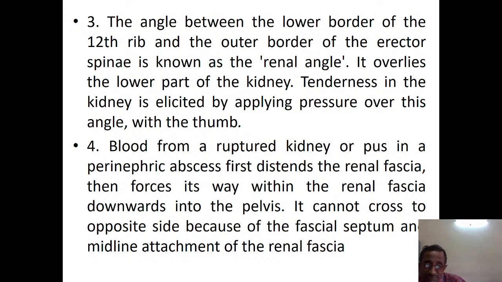Now, blood from the ruptured kidney, or pus from a perinephric abscess, first distends the renal fascia, then forces its way within the renal fascia downwards into the pelvis. It cannot pass to the opposite side because the fascial septum is there, which is attached to the midline.